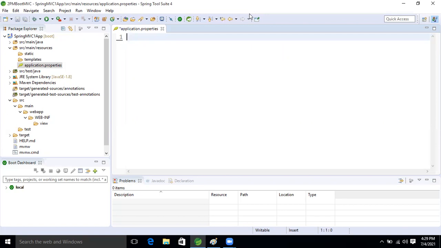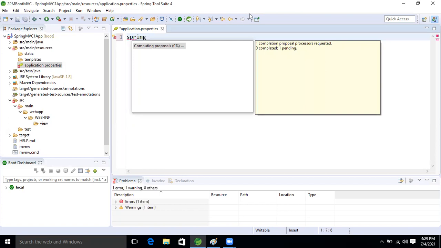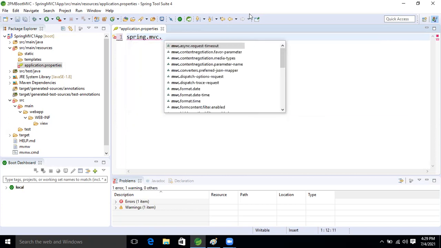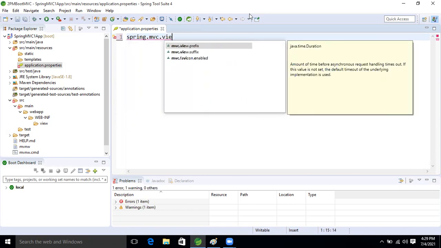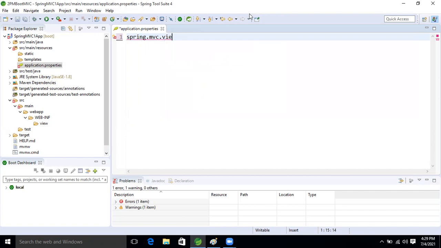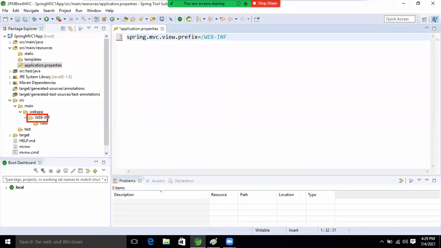So here what I'm going to do now: spring dot mvc dot view dot prefix, right? View dot prefix. So what is that prefix now? Slash WEB-INF, right? WEB-INF, hyphen INF, this area, guys. This one we will write.